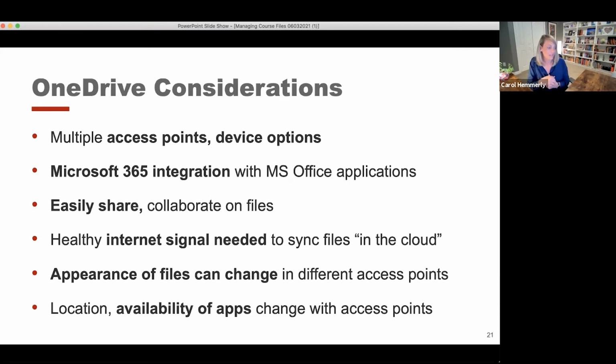And lastly, I mentioned the location and the availability of apps can change within access points. So sometimes when you're looking at a file in one access point, it might look slightly different in a different access point. Like maybe the save function is in a different spot, or for the ability to highlight something, you have to go somewhere else to be able to have that access.